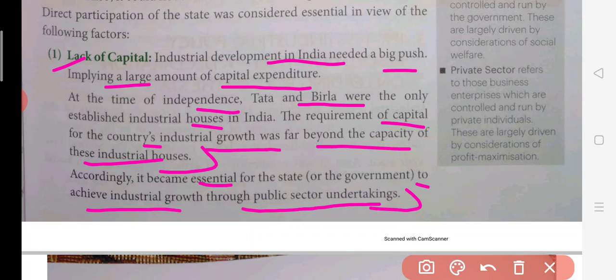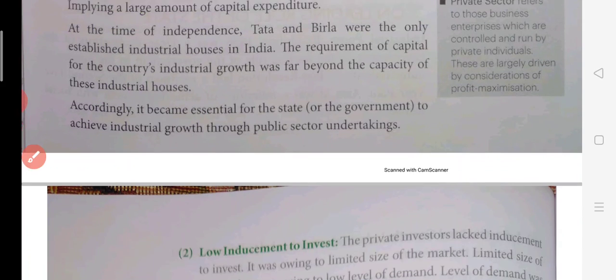So what the government decided was that they will have to interfere in this capital scenario. For that, they would also be making other institutions which will support each and every industrialization. For that purpose, they also set up IFCI and IDBI later on to remove this problem of lack of capital. If private players came into play, they would take out the advantage. But the government wanted to keep everything along with its own government companies, so that welfare could be there. So that was the first reason why the government was involved in these issues.